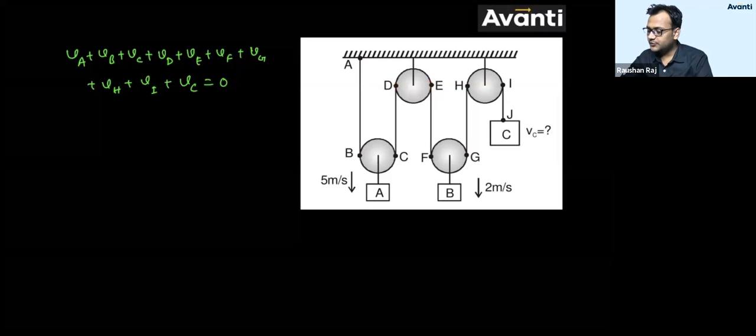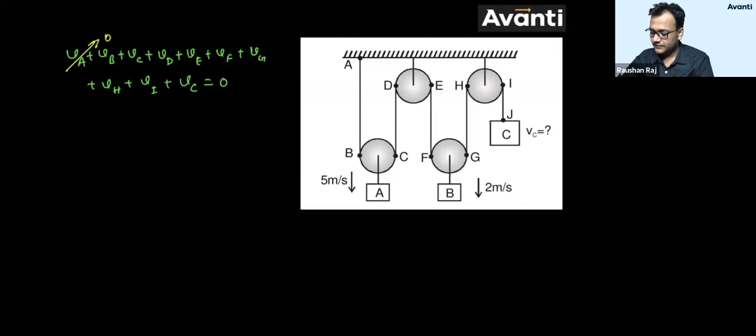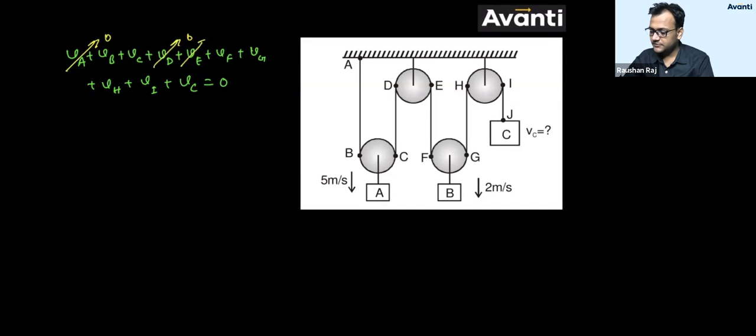Similarly, this pulley is also fixed. So if this pulley is not going to move, H point and I point will also not move. So VH, VI will be 0. So what will we write from here? VA will be 0, VB will be 0, VE will be 0, VH will be 0, and VI will be 0.